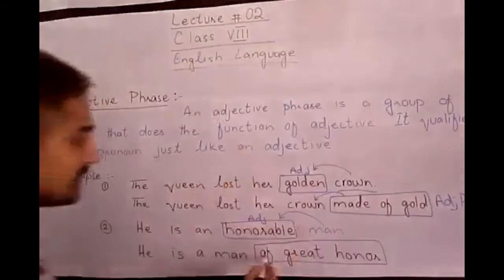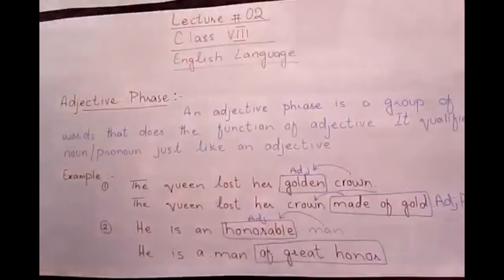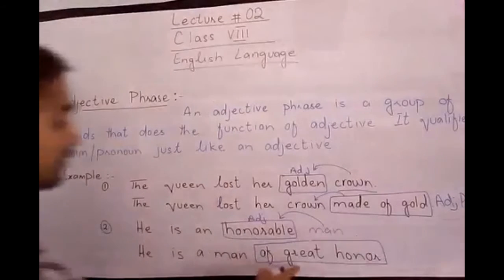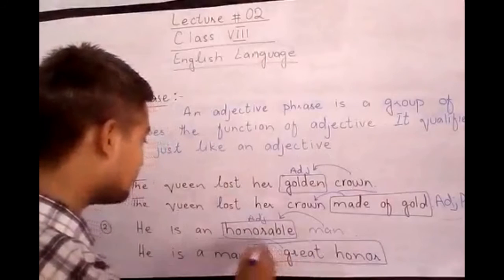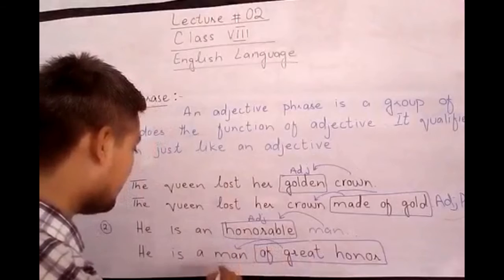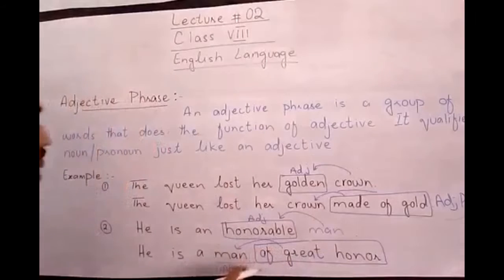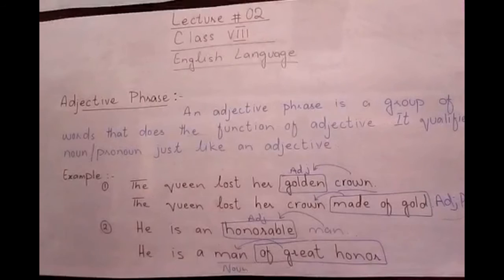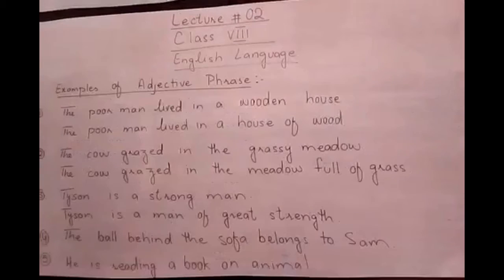So this is a group of words which acts like an adjective. That's why we call it an adjective phrase which modifies a noun. Okay students, I'll give you more examples of adjective phrases so that you may have a good idea how to understand an adjective phrase in a sentence.